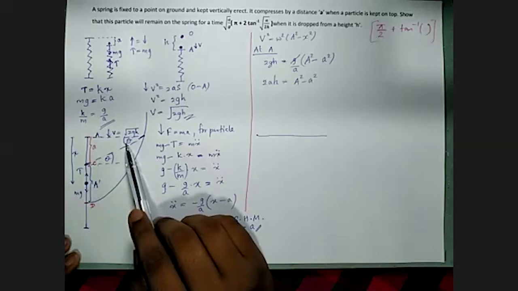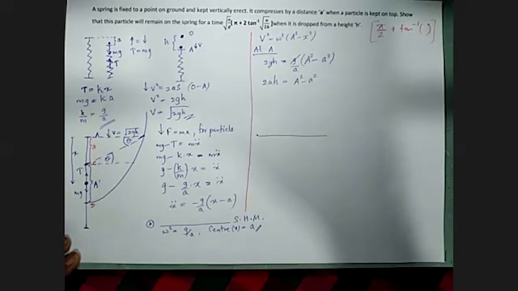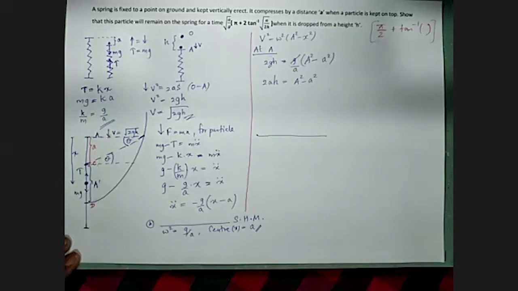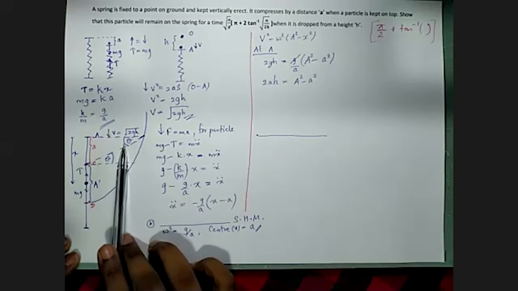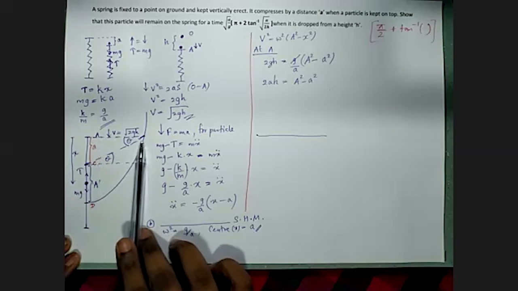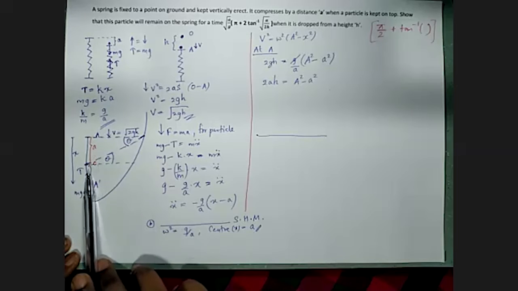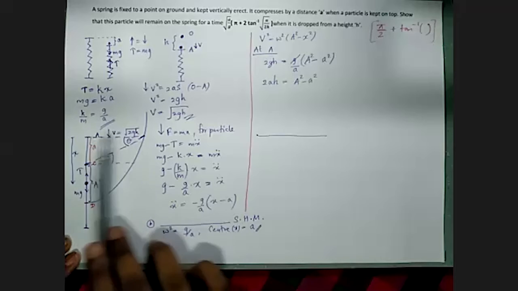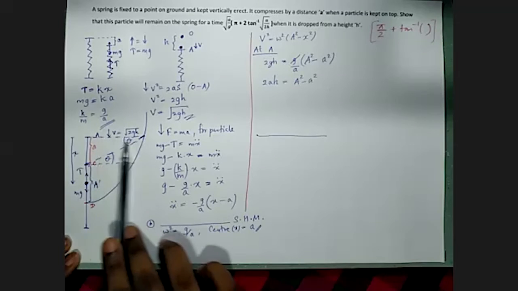Then what is tan theta? Tan theta is opposite divided by adjacent. The opposite side is A. The adjacent side is from here to here.